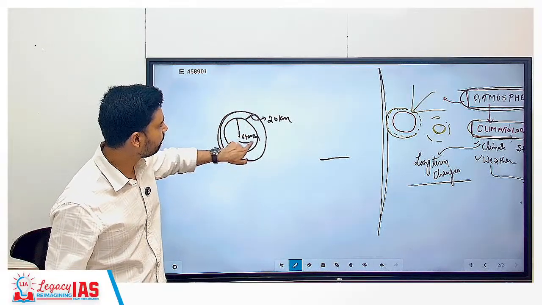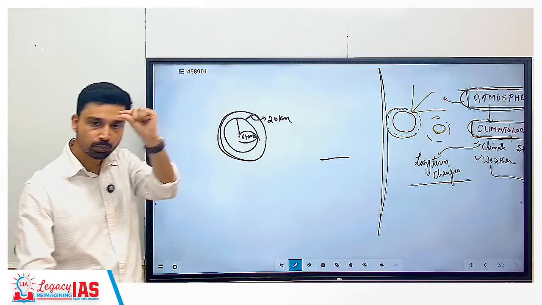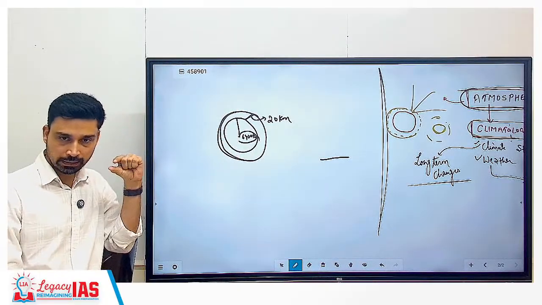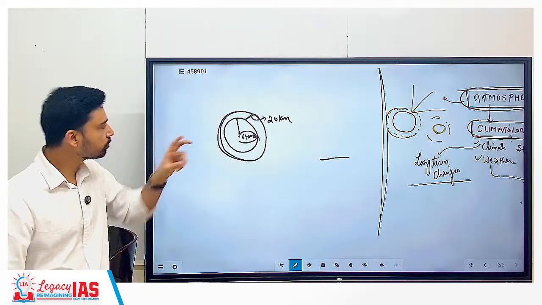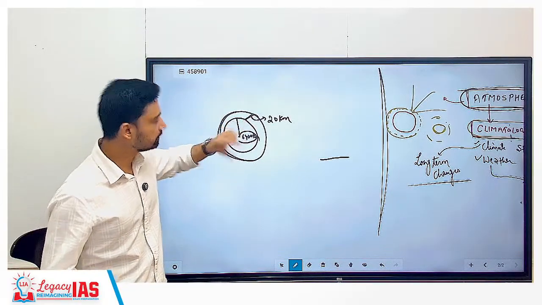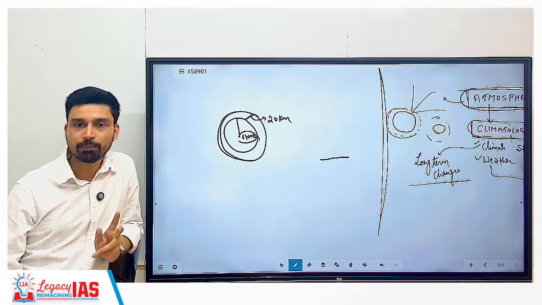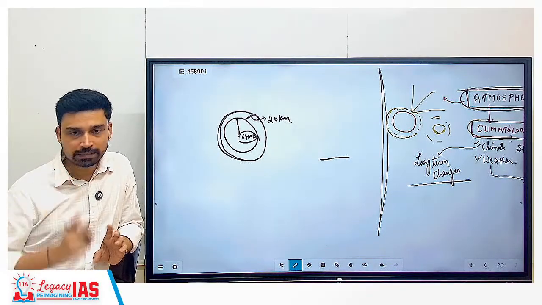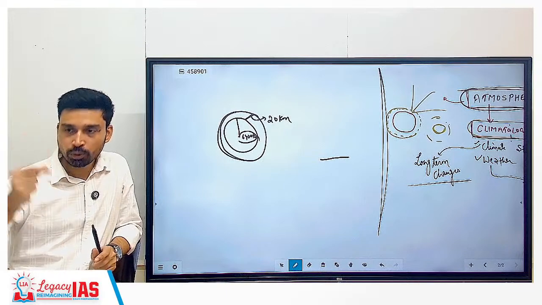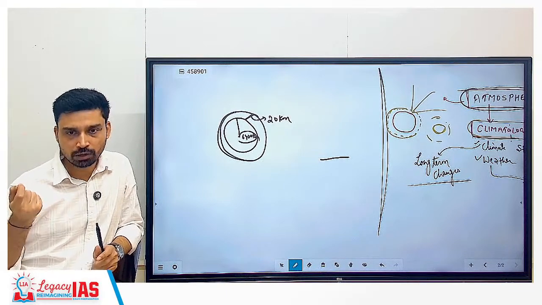So you can imagine, compared to the size of Earth, the atmosphere is a very, very thin layer. Many times geographers explain the comparison between the size of Earth and atmosphere by considering an apple. You have a certain size of apple, and the apple has a peel.